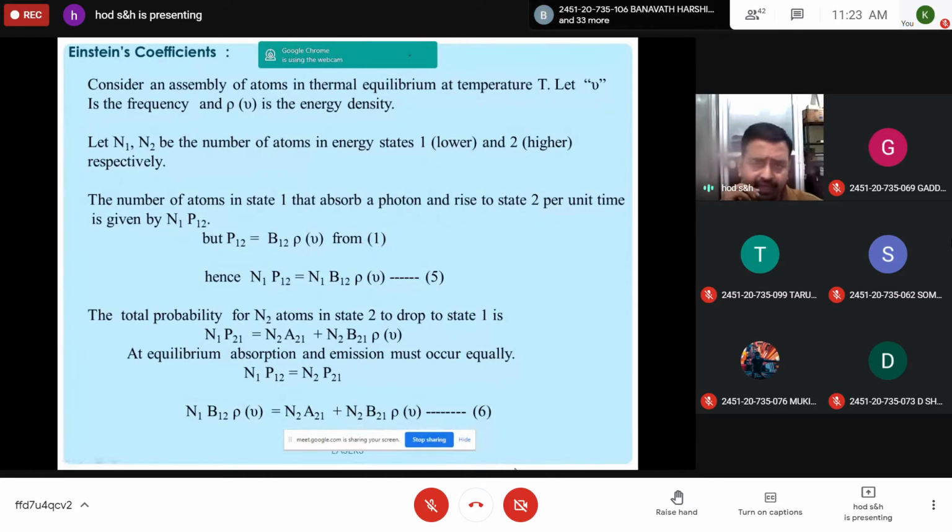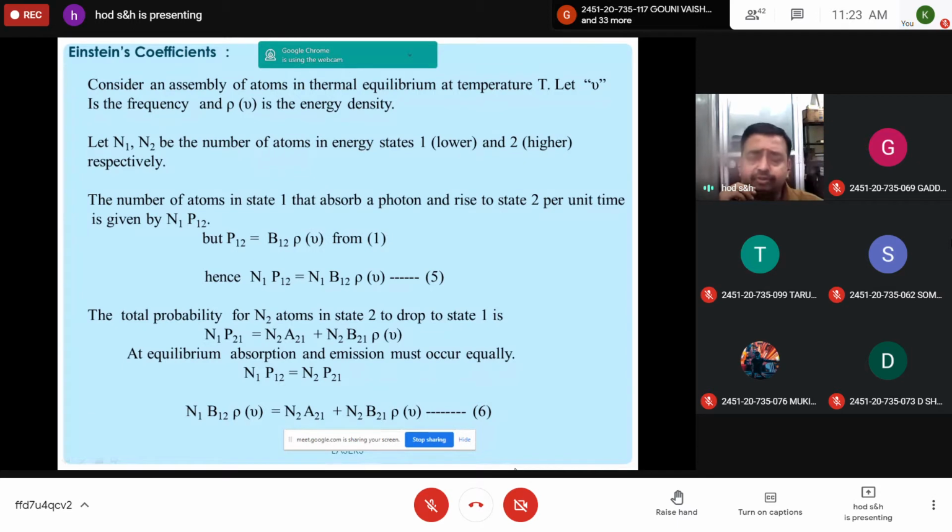For excitation, you need certain external energy, that is energy density. Now let us assume there are n1 and n2 atoms in states 1 and 2 respectively. So n1 atoms are in the lower energy state, and n2 atoms are in the higher energy state.